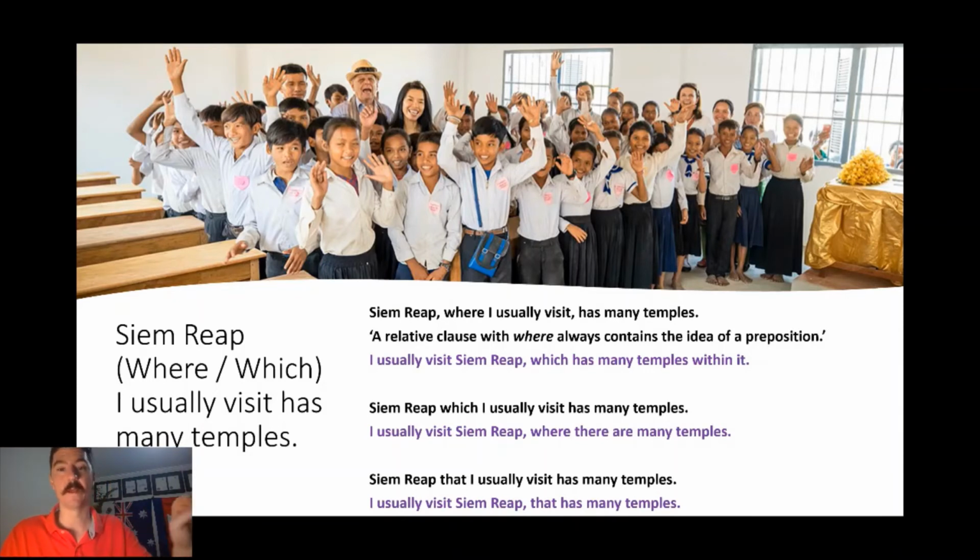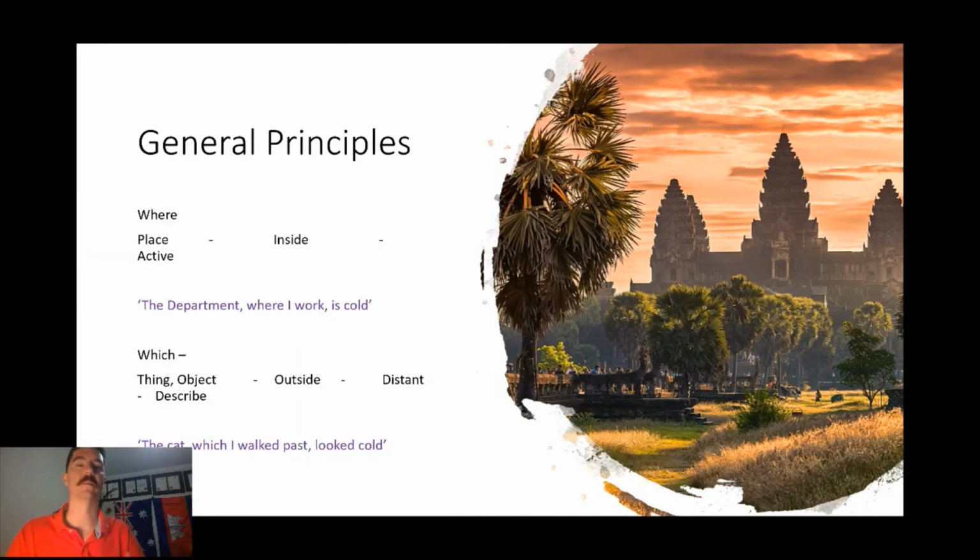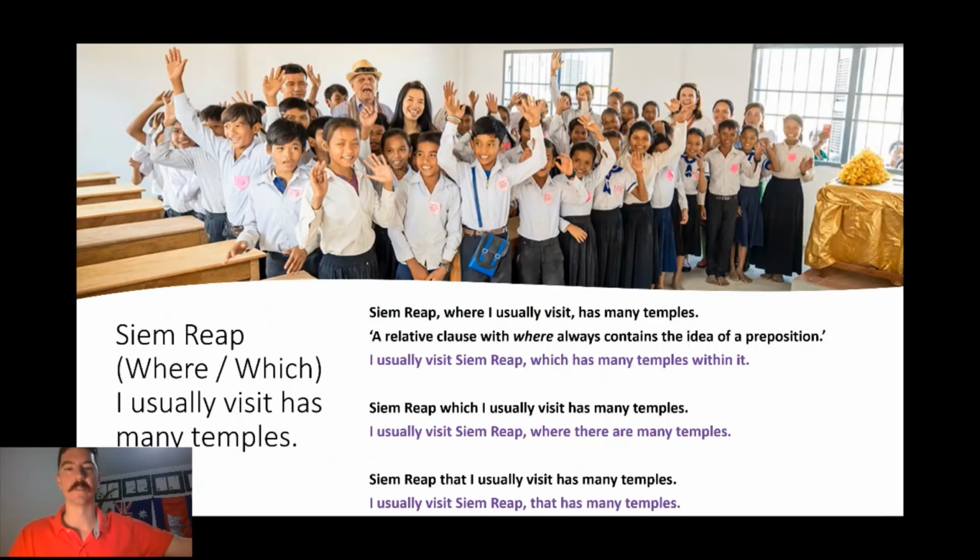The second one, I usually visit Siem Reap where there are many temples. So this one is more involved. So this one is more suggestive that we've been to the temples, we know what's going on, because this is more our place. We've been inside it and we've been active within Siem Reap, not the temples themselves, but it suggests that. Then the last one, I usually visit Siem Reap that has many temples. So you can see this one is probably of the three the furthest away.